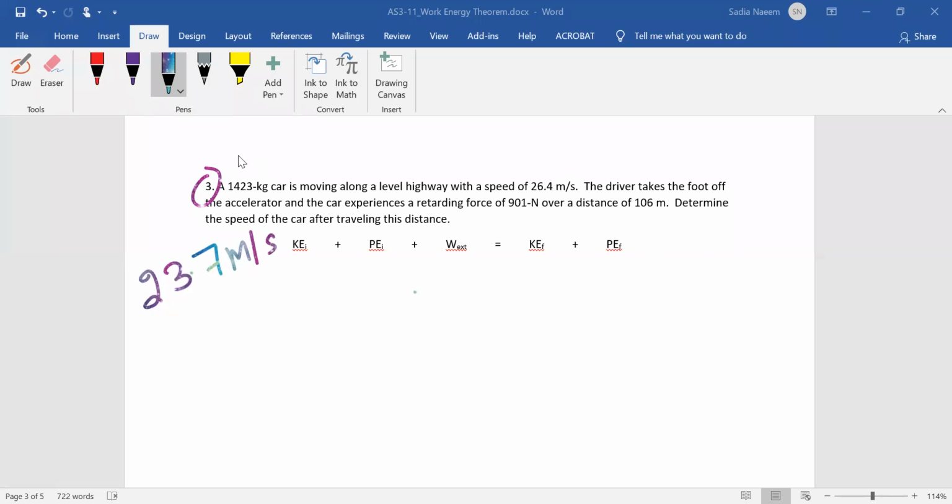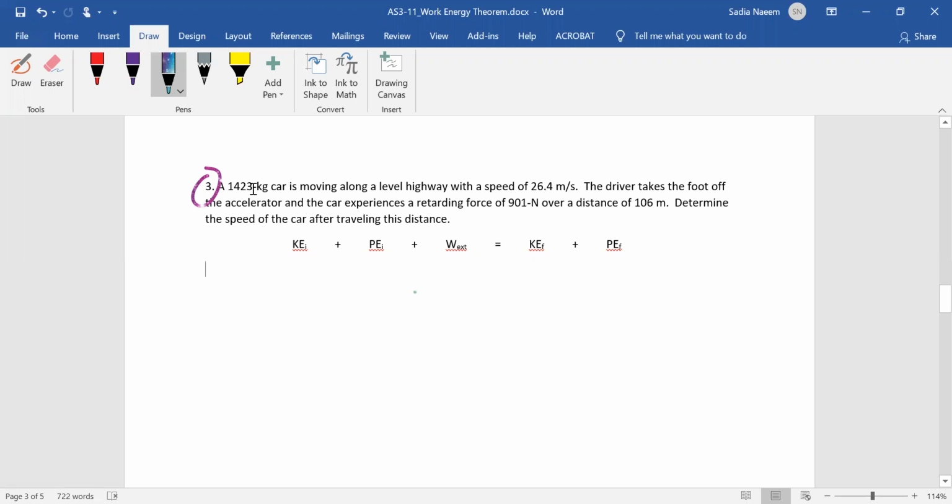All right, let's look at question number 3 now. So again, to begin with, as you can see now, I have the work energy theorem written here. What you've got to do is look at the problem, ask yourself, what's the initial position? What's the final position? Which of these terms can be thrown out because of being 0 or because of being equal, and then proceed.